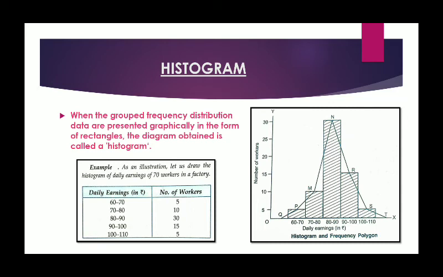Here you can see daily earnings in rupees is 60 to 70, 70 to 80, 80 to 90, 90 to 100 and the last one 100 to 110. The corresponding number of workers are given. So again we will draw the same rectangles which we usually draw in our bar diagrams, but the rectangles will be joined because 60 to 70 will end up at 70 and 70 to 80 will start from the 70 itself. So they will be joined. In that way you can join different rectangles and draw them, and that figure which is obtained is called histogram.